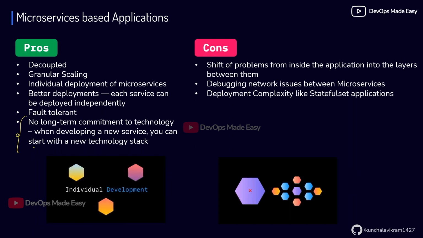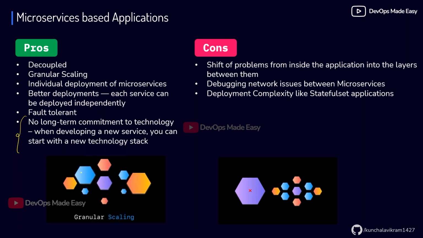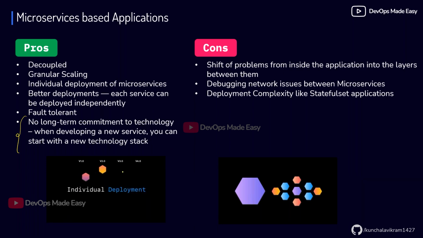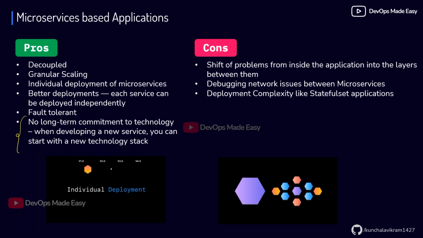That means that, let's say, the storefront UI was designed using the old web technologies, probably HTML, CSS or something. Now I can upgrade that front UI to use the latest application stack like Angular, without impacting the other services, because every microservice is now running individually. Even if you take one microservice and change its technology from Java to Golang, it is not going to impact the rest of the services, as long as you are maintaining the functionality in the new microservice.